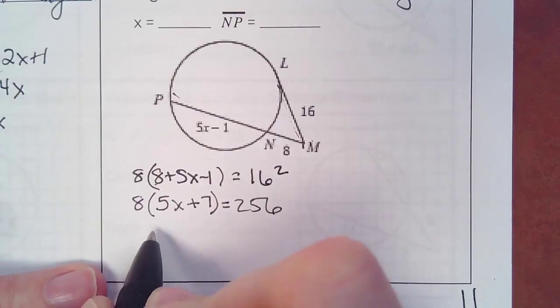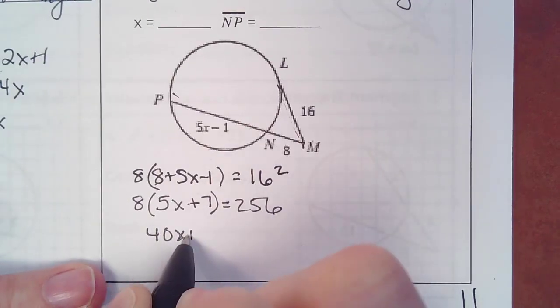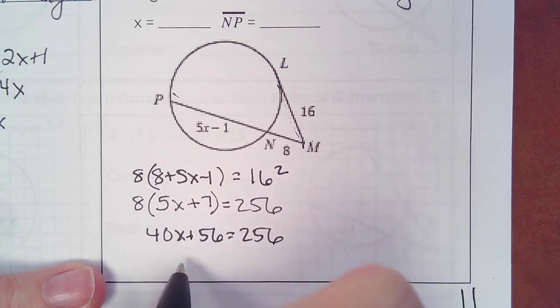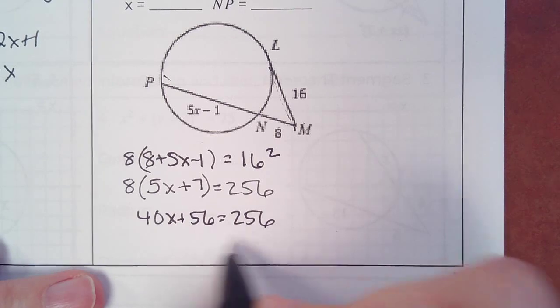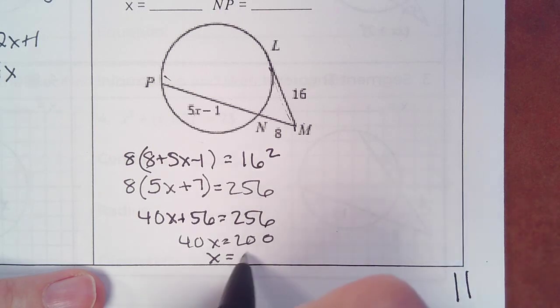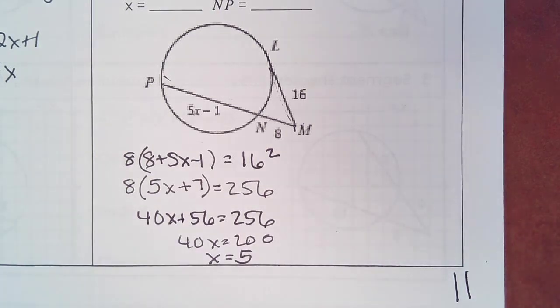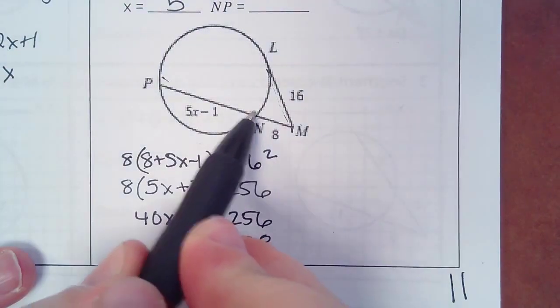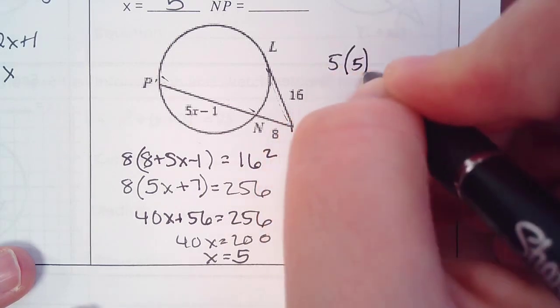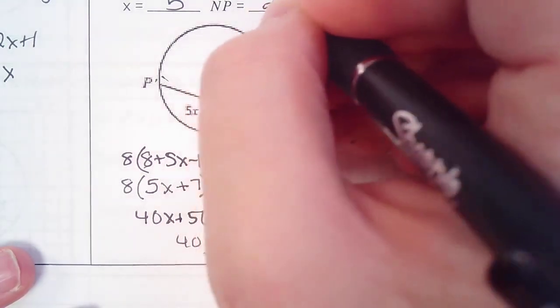Distribute on the left, so 40x plus 56 equals 256. This is working out well. Subtract 56, so 40x equals 200. Divide by 40, so x is 5. I was asked to find NP, so I'm going to plug in for 5 times x, which is 5 minus 1, so 24.